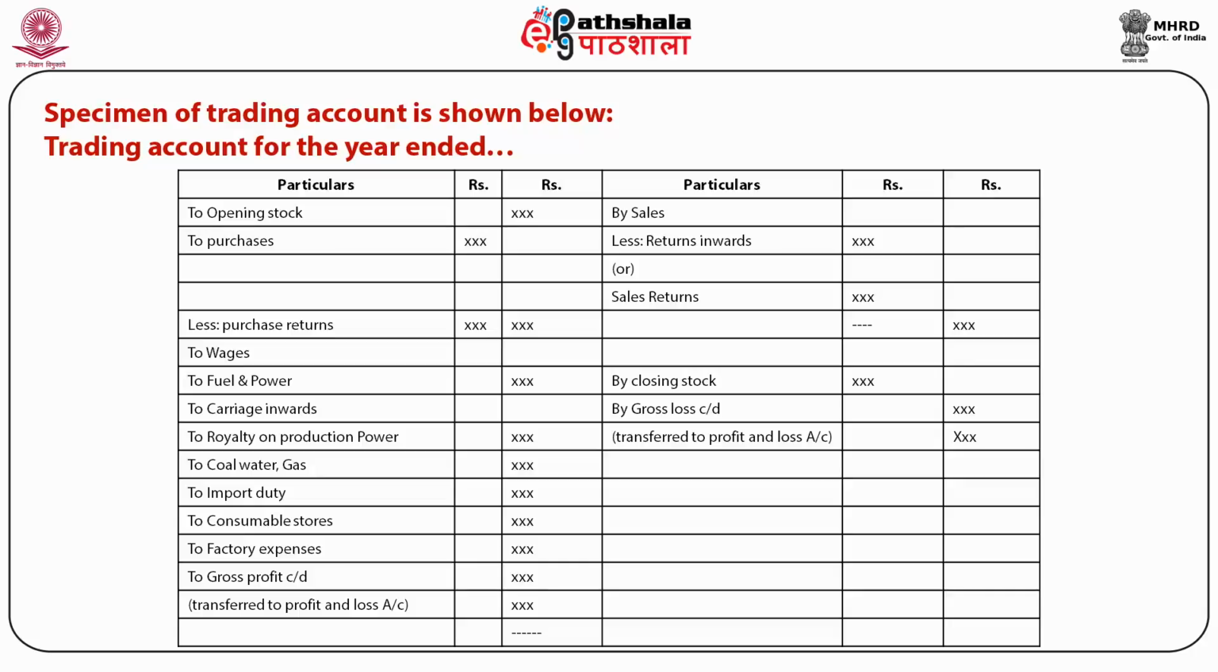The balancing figure of this account will be either gross profit or gross loss. Gross profit is shown on the debit side. It means our credit side is more than the debit side. Our income side is more than the expenditure side, and firm is earning the profits, and these profits are shown on the debit side of the account. Whereas if debit side is more than the credit side, then the balancing figure will be shown on the credit side and it will be called gross loss.